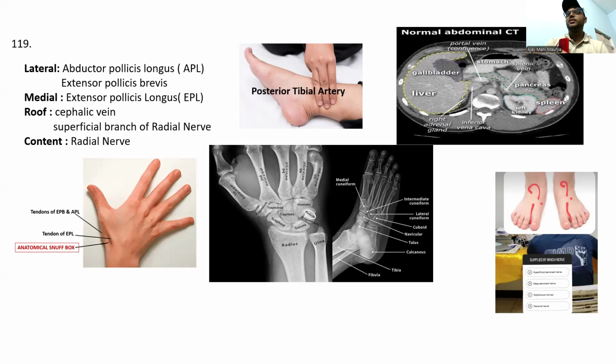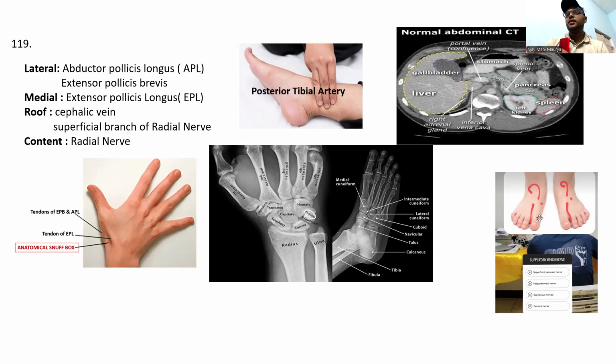Kidney, spleen, pancreas, splenic vein, gallbladder, liver. Also, please remember that sometimes they ask you to identify the bones on an X-ray. Remember the foot bones, the tarsal bones, the carpal bones. Please remember.